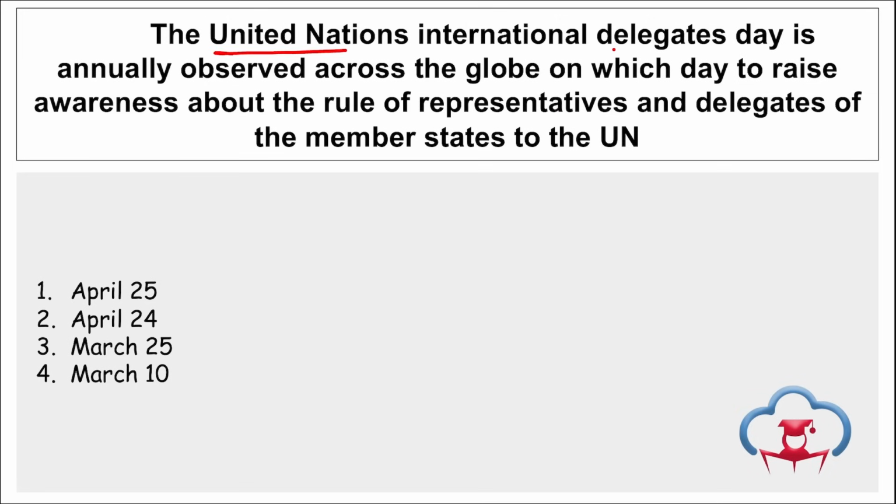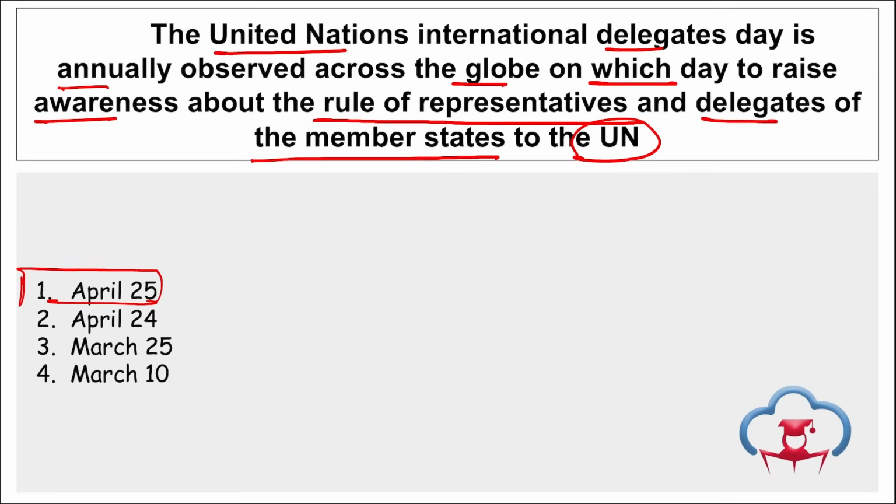Next is the United Nations International Delegates Day is annually observed across the globe, on which day to raise awareness about the roles of representatives and delegates of the member states to the United Nations. So when do we observe this day? This day is observed on 25th of April. Correct? And it is to raise awareness about the role of the representatives and delegates of the member states to the UN. This year it was the 5th edition of the International Delegates Day that was observed. First ever edition was observed on 25th of April 2020, and the day marks the anniversary of the first day of the San Francisco Conference, also known as UN Conference on International Organization.